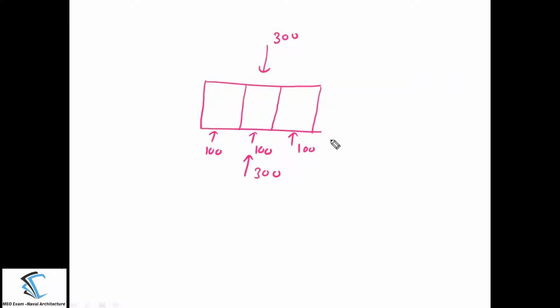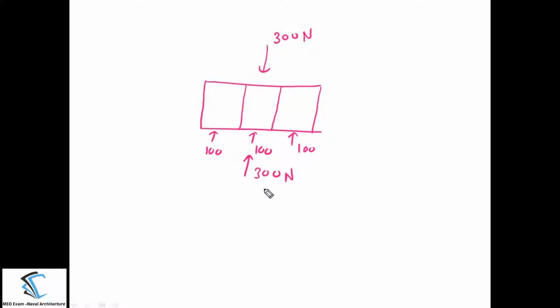Let's start the discussion. In the earlier lecture on a damaged midship compartment, we saw one example. I will take the same example to discuss permeability. Let's take a box-shaped vessel having three compartments, all of equal size, and all compartments give the same amount of buoyancy. Let's take the total weight of the ship as 300 Newton, so the buoyancy provided by the ship should be 300 Newton.